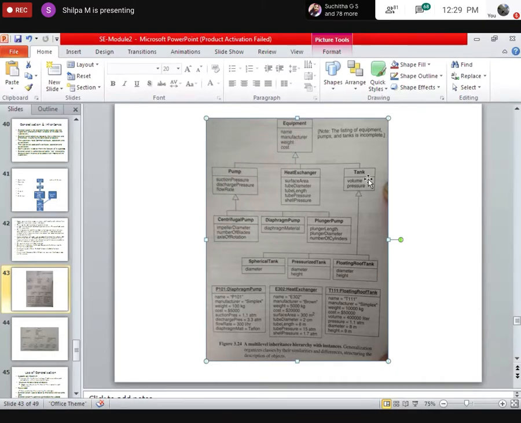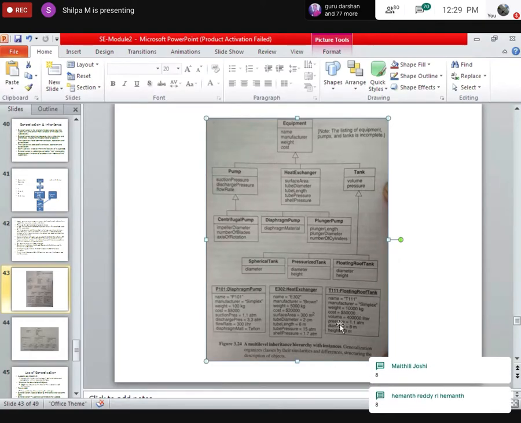Tank has 2, along with it 4: name, manufacturer, weight, and cost. So it is 2 plus 4, 6. So the floating roof tank takes 6 properties plus its own 2. How many does it become? 8. And I told you the answer is there in the slide itself.